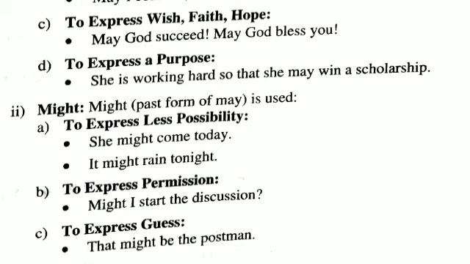Might, past form of may, is used A. To express less possibility. She might come today. Means it's not confirmed. She may come or not. Next, it might rain tonight. B. To express permission. Might I start the discussion? Next, to express guess. That might be the postman.